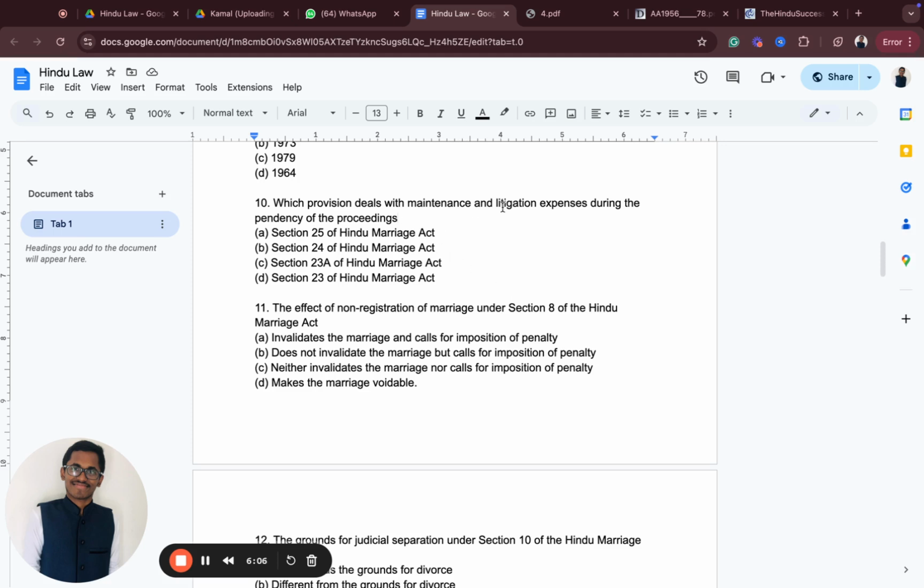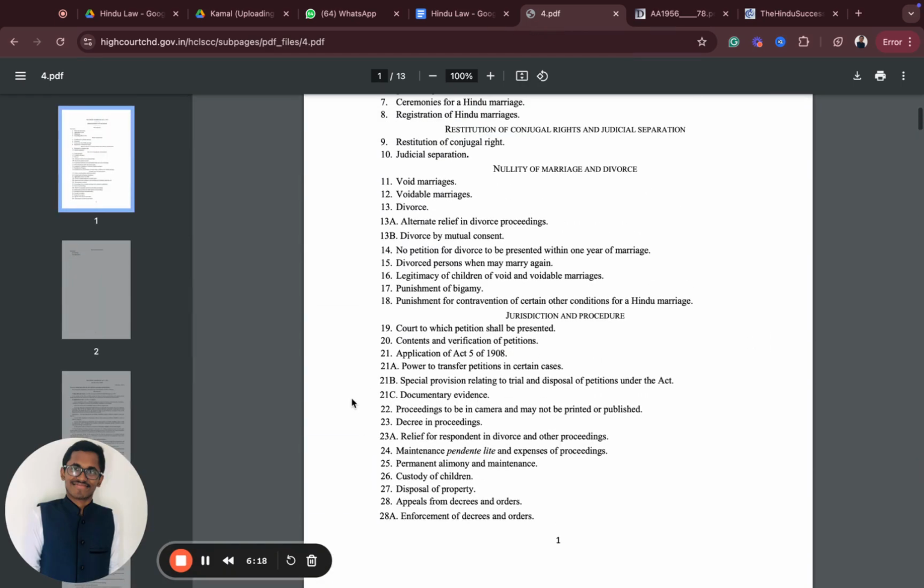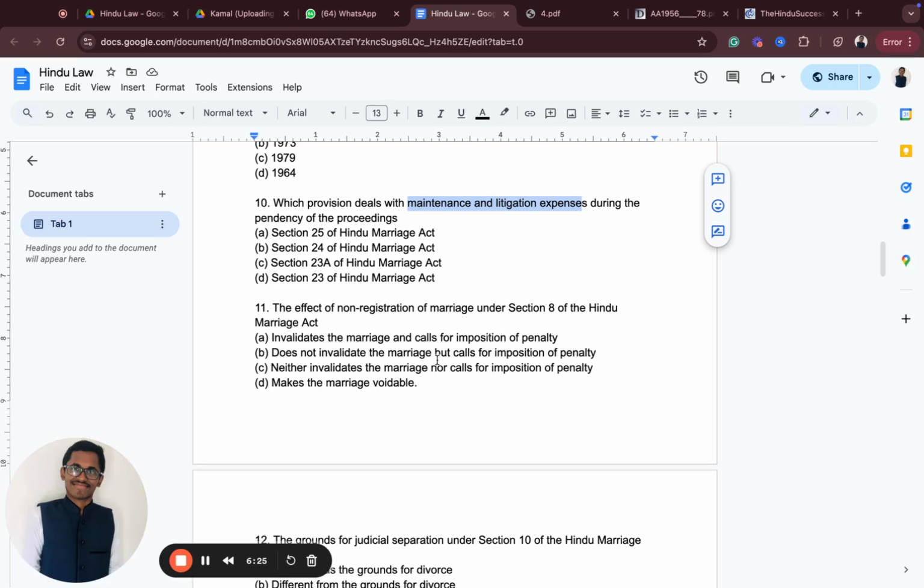Which provision deals with maintenance and litigation expenses during the pendency of the proceeding? Which section speaks about that? You'll find it in the Bare Act, section 24: maintenance pendente lite and expenses of proceedings. Remember this, it is very important. Most repeated questions again and again, so you need to give it some importance.